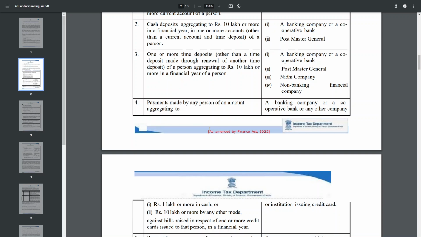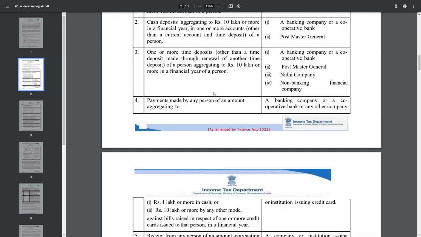Now the fourth one relates to credit cards. Most people are now doing credit card transactions exceeding 10 lakh rupees a year. So be careful: if you are paying credit card bills of rupees 10 lakh or more during a year, then that particular transaction should be reported by the banking company, credit card company, or any other company which is issuing credit cards. And the second one: never pay your credit card bill in cash exceeding rupees 1 lakh. That particular transaction is also to be reported.